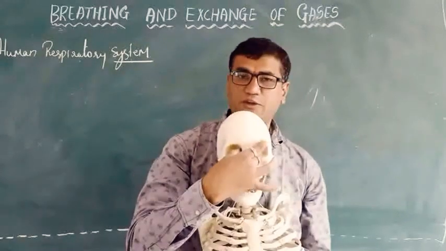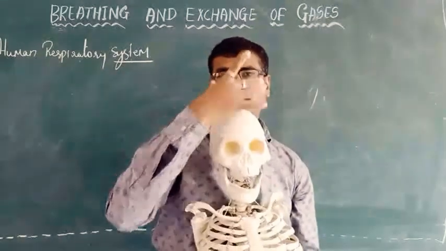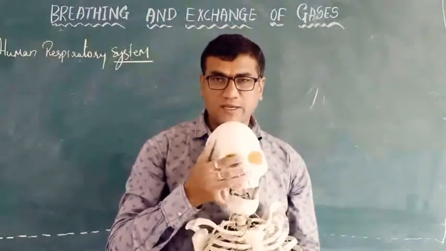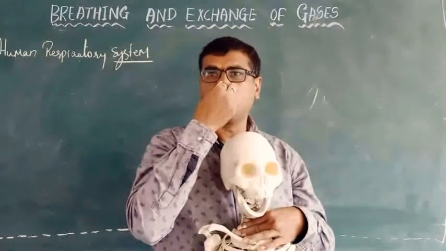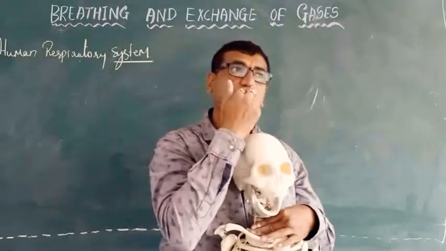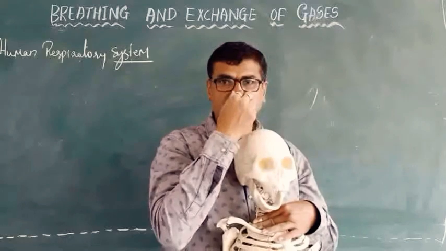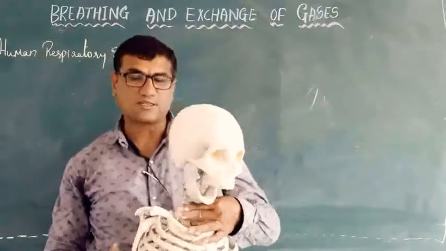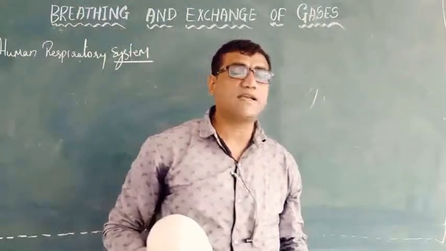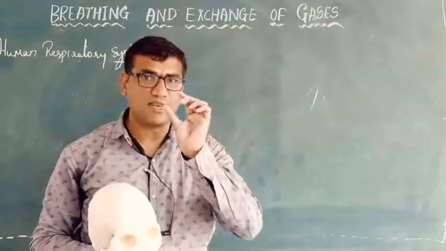Just below the forehead you can see the 2 eye sockets, and just below that a cavity called the nasal cavity, which opens just above the lips. These are the 2 nasal cavities or nostrils, internally lined with mucosal epithelium.